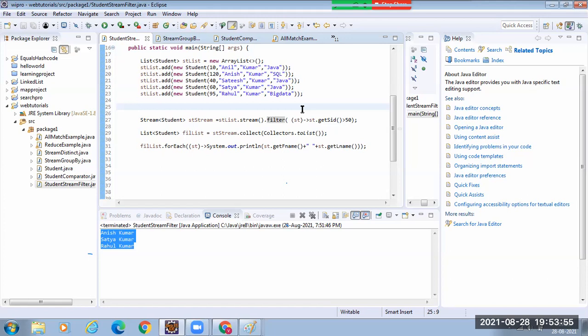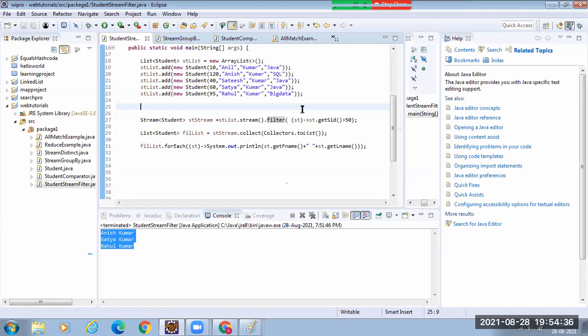If you can write lambdas, understanding streams is very easy. If you know function, consumer, predicate, all these things properly, understanding streams is very easy. You are just passing either a function or a predicate or a consumer to the respective methods. So filter always takes a predicate, right? forEach takes a consumer. So you have to know how to write the consumer and predicate properly. Clear or any questions? Are you able to understand this?